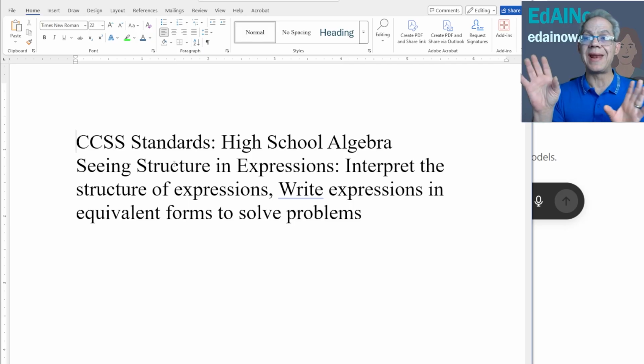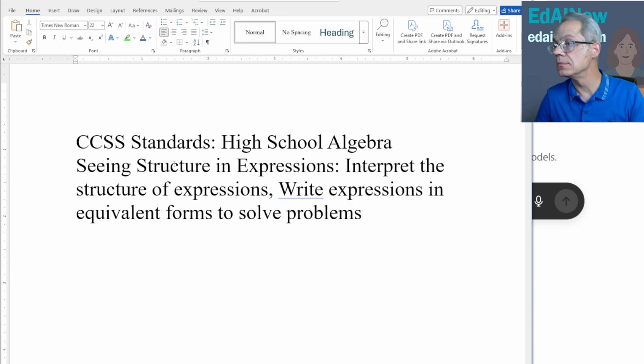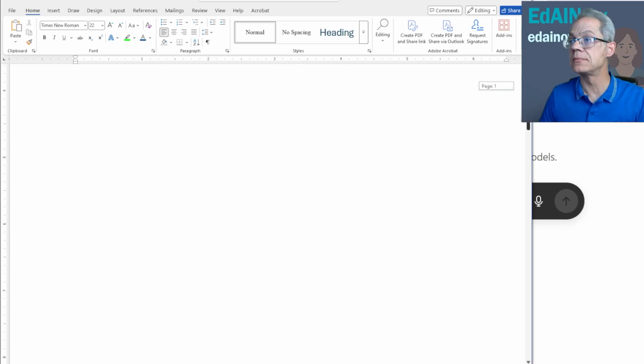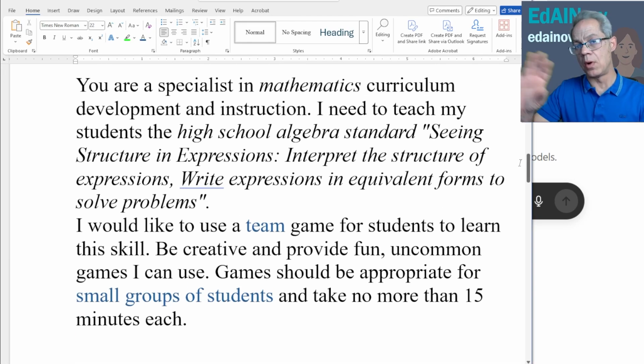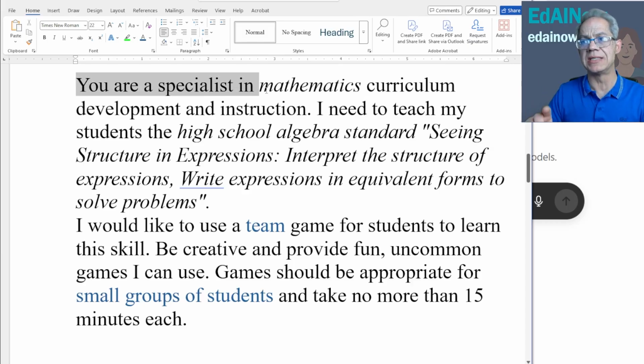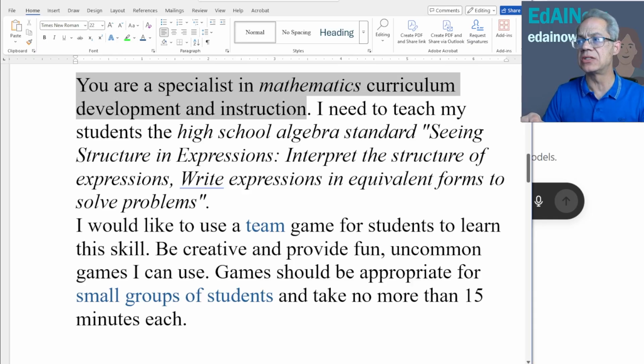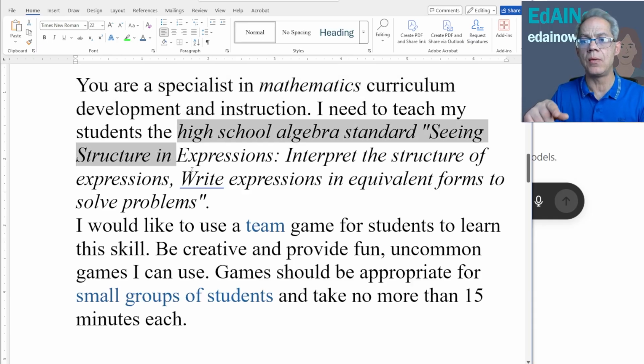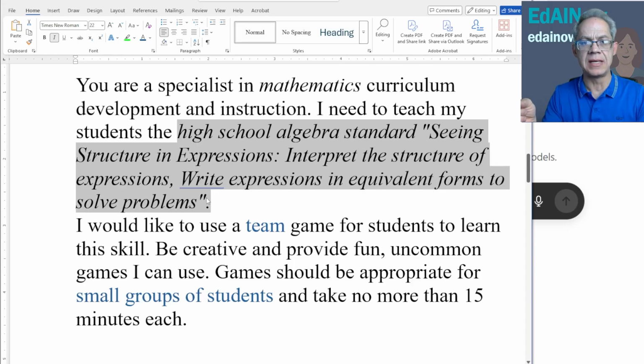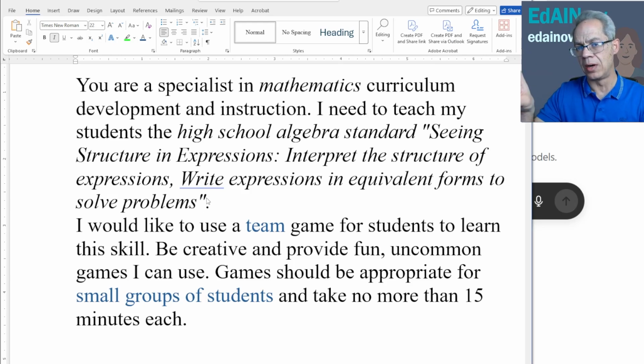And you can choose whatever standard, whatever learning objectives you have, the process is going to be the same. I just chose that one because I wanted to see what the AI could do, frankly. All right, so there's my standard. Let's take a look at the first prompt. All right, prompt number 1. They're all going to start the same with, you are a specialist in, here it's mathematics, you put in your content area, curriculum development and instruction, I need to teach my students. And here we drop in the specific content standard or the specific learning objective. Okay, so that's our boilerplate right there.